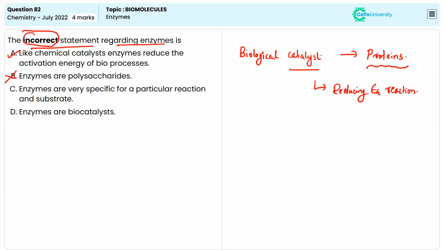And coming to the third option, enzymes are very specific for a particular reaction and substrate. Obviously, that is true. Coming to the last one, they are biological catalysts.